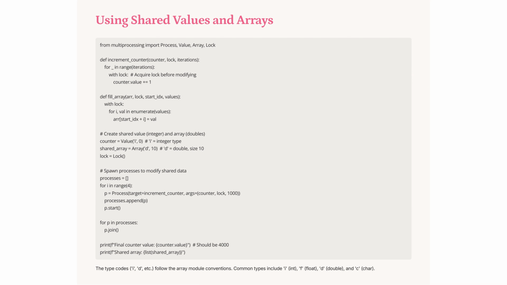Using Python's multiprocessing module, shared values and arrays enable efficient data handling across processes. A lock ensures thread safety when incrementing a shared counter or filling an array. Type codes like 'i' for integers and 'd' for doubles define data types. This approach maximizes performance while maintaining data integrity.